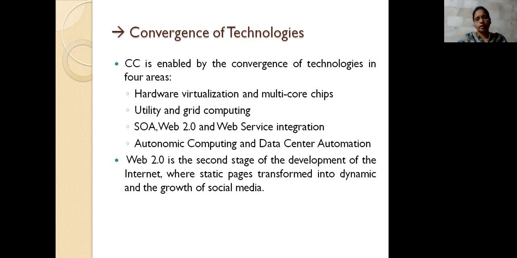And the last one is the convergence of technologies, which is specified in four areas. That is hardware virtualization and multi-core chips, and next utility and grid computing. Another is the software oriented architecture, which has been discussed earlier and we will discuss in the coming chapters, what it provides. It will provide the internet of things and cyberspace. And next, Web 2.0, web services and service integration. That is in the third area. In the fourth area of consideration you have autonomic computing and the data center, which will also be discussed in future.